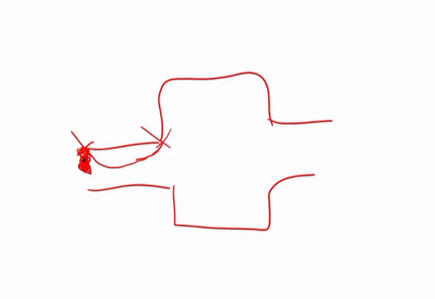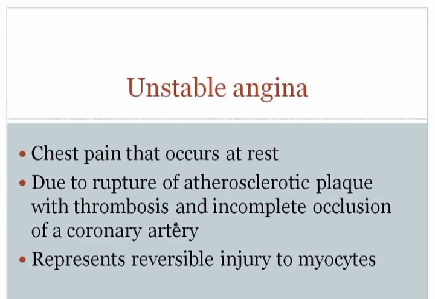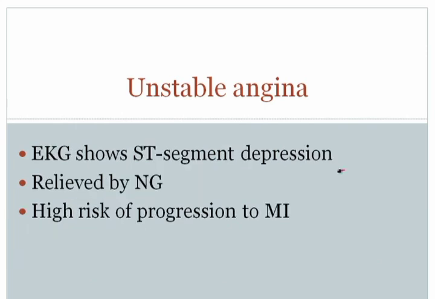Now, thrombosis would occur, but it would only partially occlude this vessel. That would then allow for a small amount of blood to flow through, which would keep the myocardium alive. However, the patient would have chest pain at rest. Now, again, important to note, you get incomplete occlusion, that's super high yield, and that this again would represent reversible injury to the myocytes. On EKG, you would see ST segment depression, and that's because you would have predominantly subendocardial ischemia.